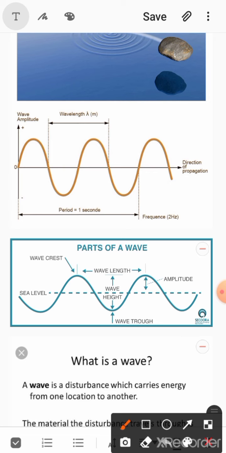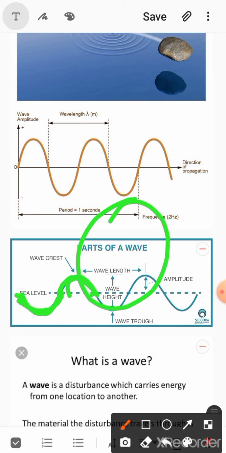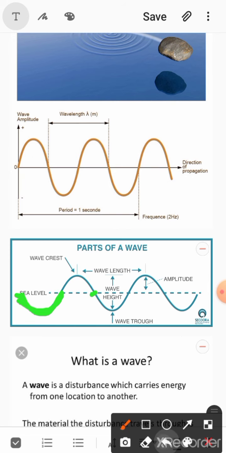So a wave cycle is this, from this point to this point, we can call it a cycle. Here you can see that it is approximately a semicircle, and this is the other half. So when you join them together, you get a circle, you get a cycle. That's what we call one cycle. The number of cycles per unit time is the frequency of a wave.